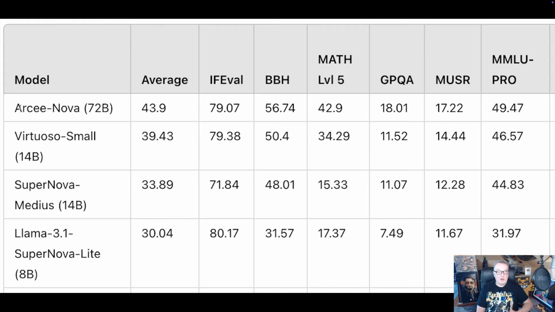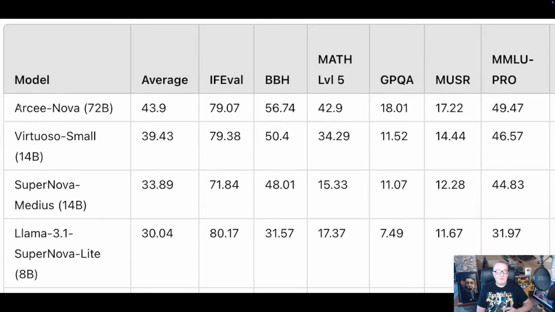We can see two things here. If we compare the two 14 billion models, Supernova Medius was released not even 2 months ago. And you can see how Virtuoso Small outperforms it very significantly on all benchmarks. So this shows you how fast we are moving and how fast we are improving our models. And again, this is just the small one.